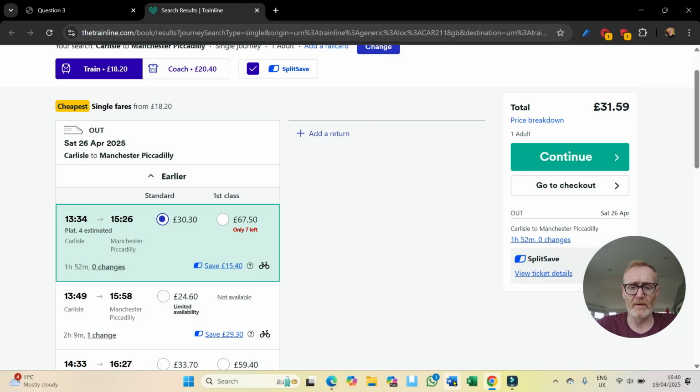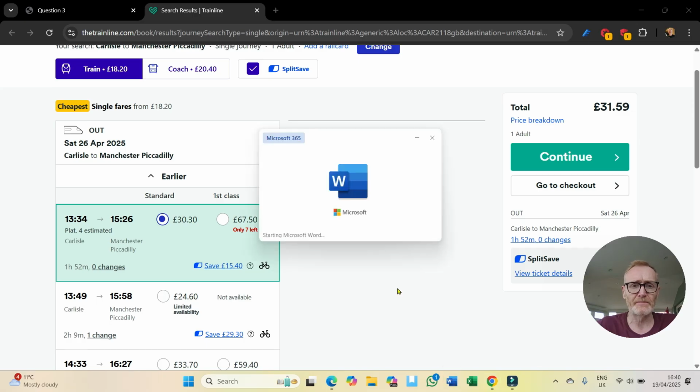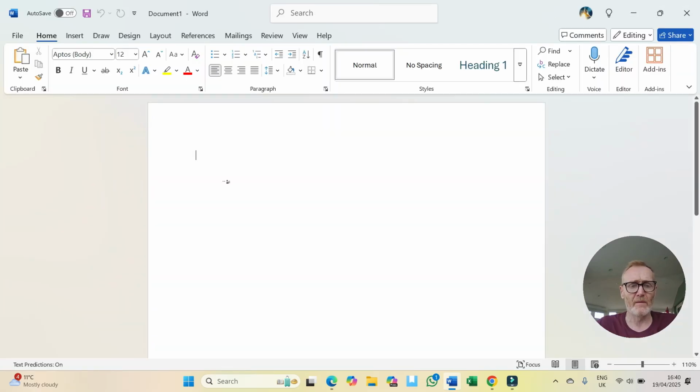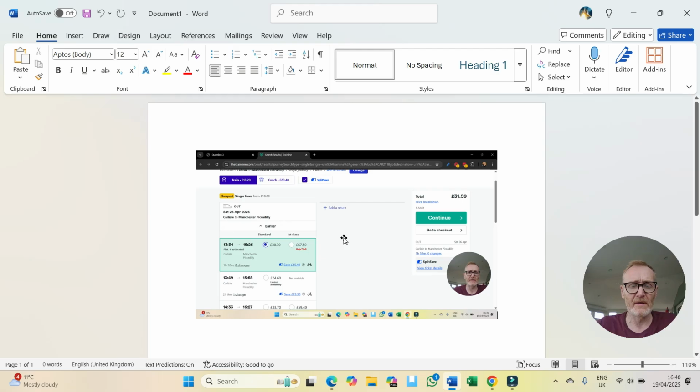Open up Microsoft Word, and then blank document. Press Ctrl and V and it's pasted in. Just let's make sure, check that again. Good. Now I want to make sure that I'm going to save it. I think it's called trains. I'm just going to check.